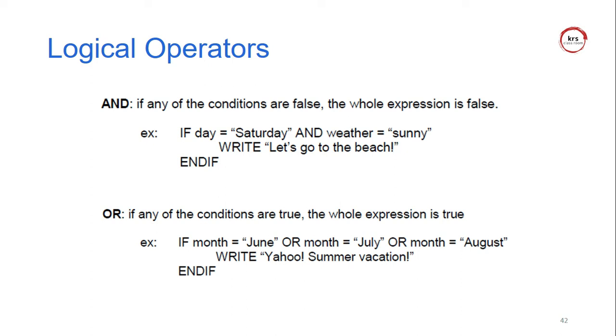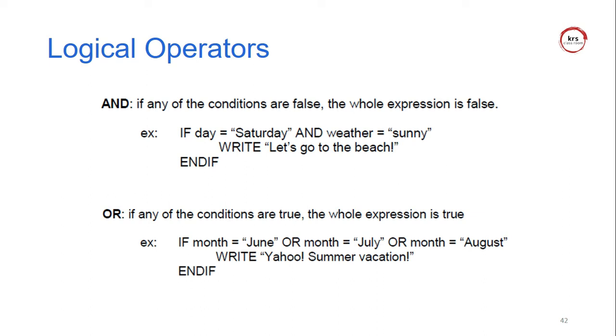So how do we use these in pseudocode? There are logical operators, either AND or OR. What is AND? What is OR? With AND, if any of the conditions is false, then the entire statement is false. For example, if the day is Saturday AND the weather is sunny, the day should be Saturday and the weather should also be sunny. Only when both conditions are true is the statement true, otherwise it is false.